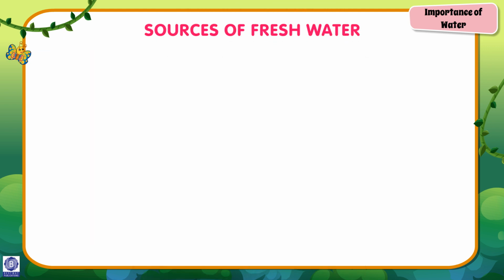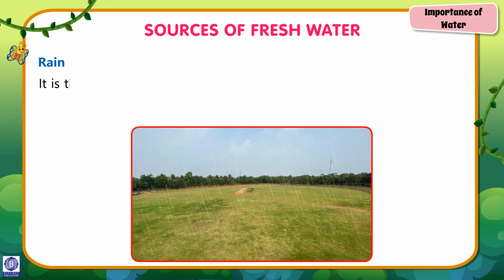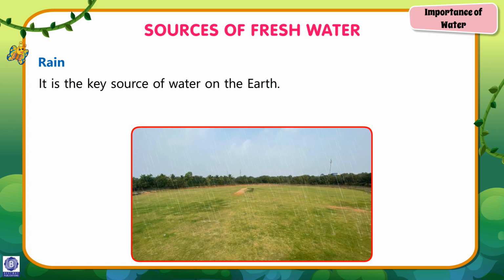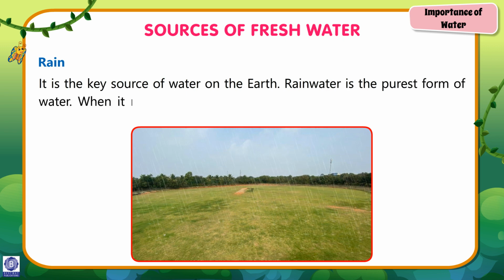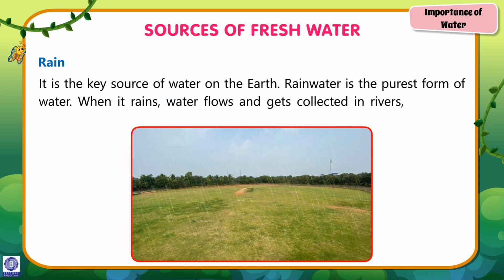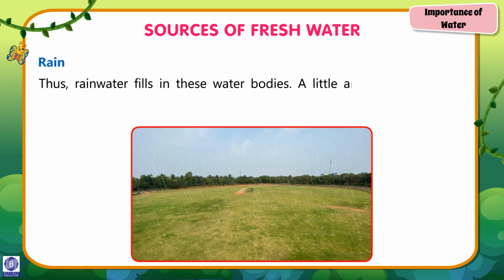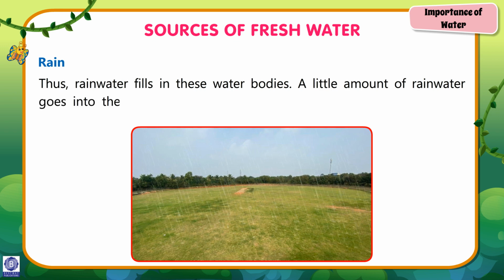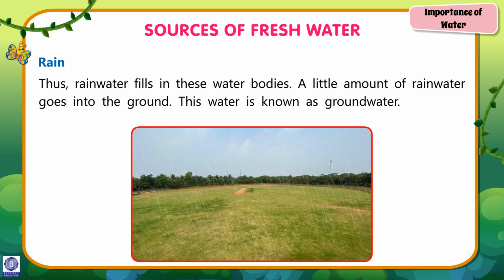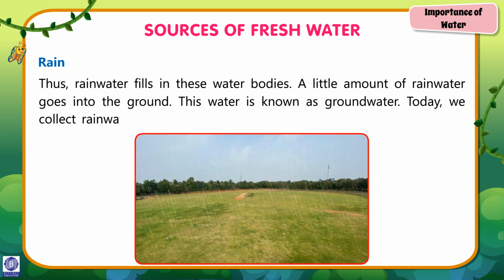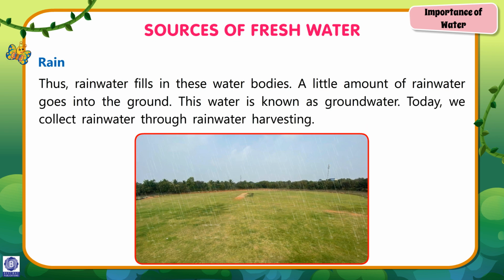Sources of fresh water. Rain. It is the key source of water on the earth. Rainwater is the purest form of water. When it rains, water flows and gets collected in rivers, lakes, and ponds. Thus, rainwater fills in these water bodies. A little amount of rainwater goes into the ground. This water is known as groundwater. Today, we collect rainwater through rainwater harvesting.